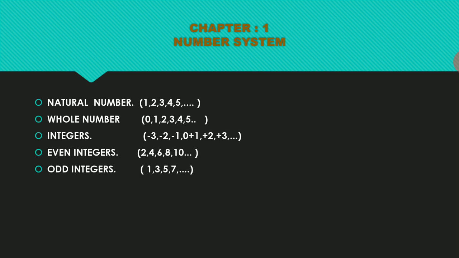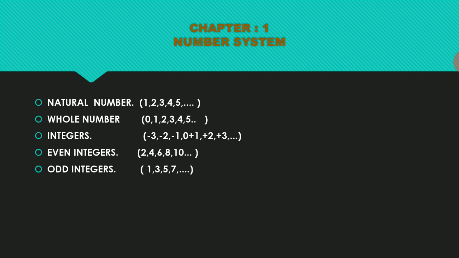But coming to a whole number, it starts with 0. That kind of number we can call a whole number. Normally, the whole number is represented symbolically by the capital letter W. So what is a whole number? The natural numbers along with 0 we can call the whole numbers. The whole numbers are symbolically represented by the capital letter W.